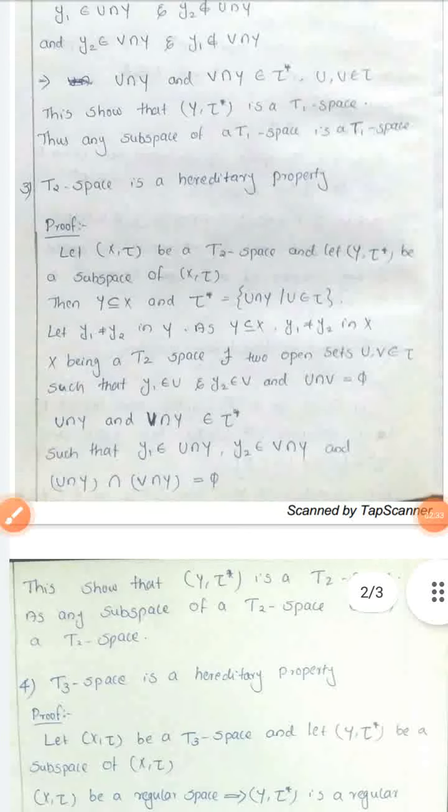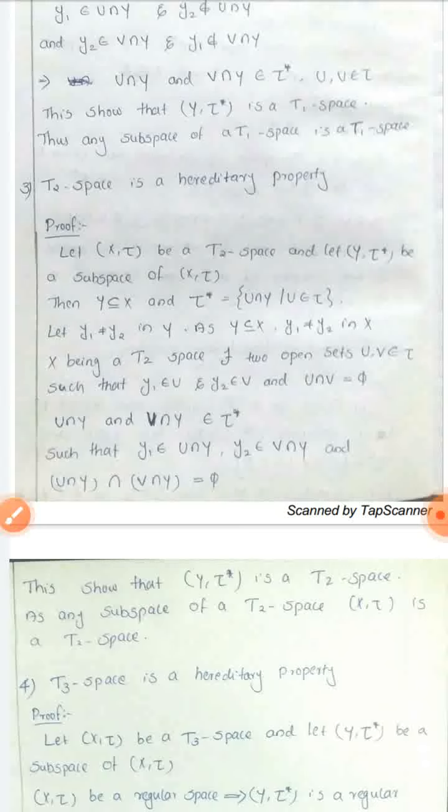Next, we prove T2 space is a hereditary property. Let (X, tau) be a T2 space and let (Y, tau star) be a subspace of (X, tau). Then Y is a subset of X and tau star equals U intersection Y such that U belongs to tau. And let two distinct points y1 and y2 be in Y, which also belong to X because Y is a subset of X. Then y1 and y2 are contained in X. We know that X is a T2 space.